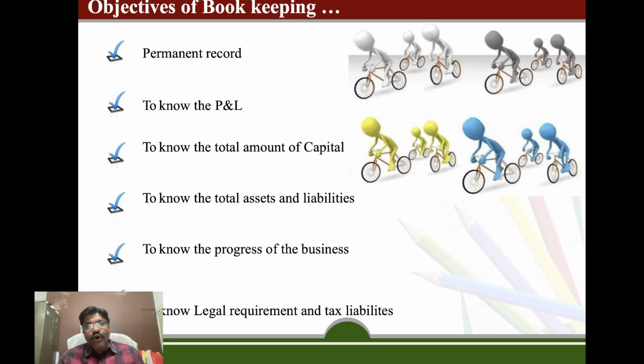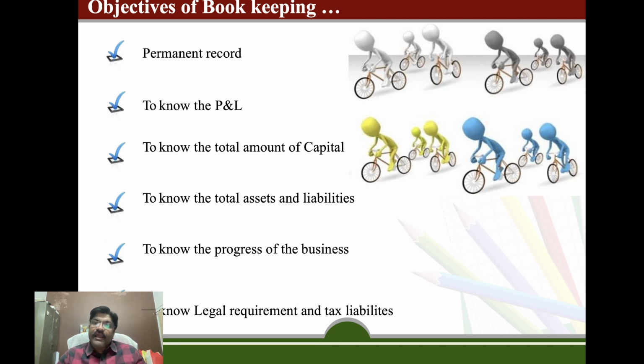When we are preparing all these statements or accounts, then we are in a position to know the progress of the business. If the profit is higher as compared to the loss, we will consider that our business is going to earn a huge profit and it is going in the right direction. If the assets of the business are more than the liabilities, then it means the solvency and the profitability of the business are better as compared to the debts which are going to be paid off in the near future.